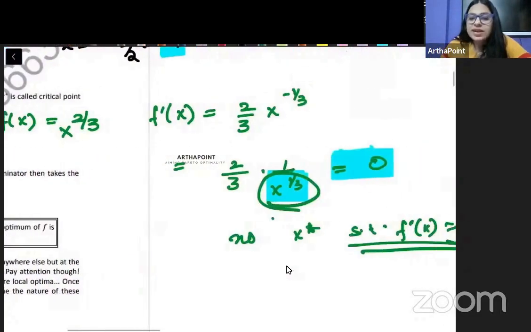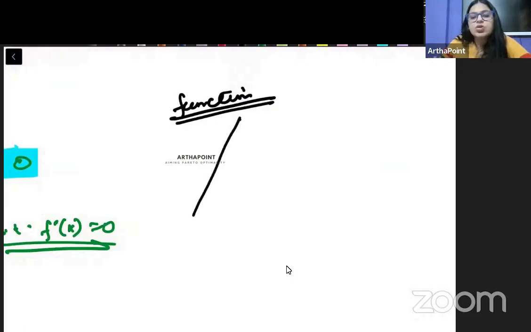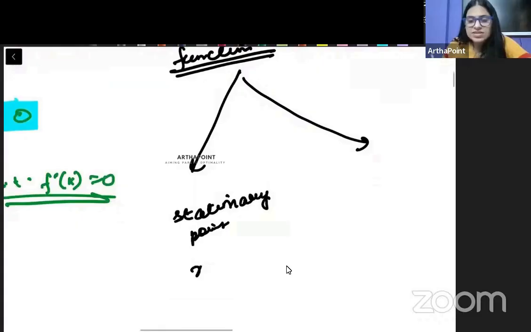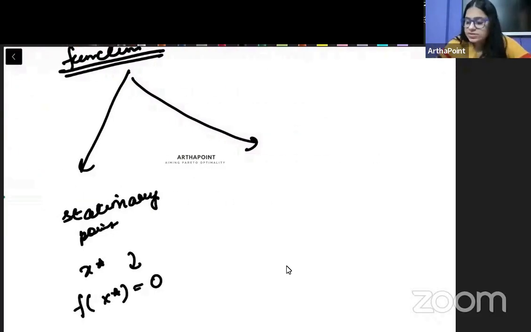Clear? So whenever we talk about any function, जब भी हम किसी भी function की बात करेंगे, there are two things possible. Either that function will have a stationary point, मतलब there will exist an x star such that f dash of x star will be 0. उसका stationary point exist करेगा. Or that function will have a critical point.